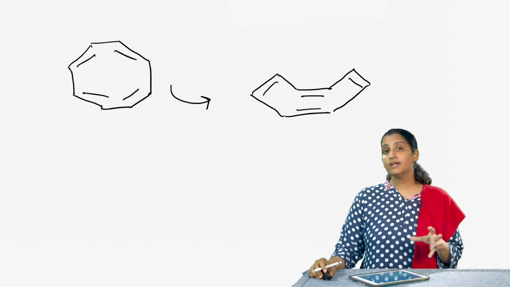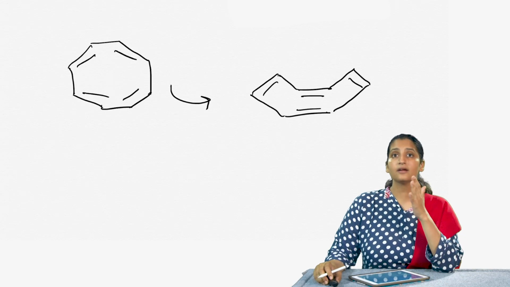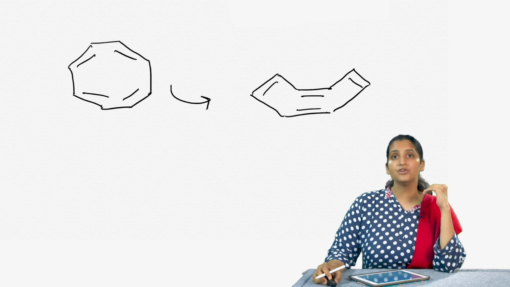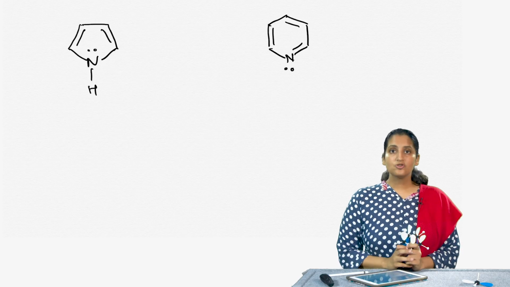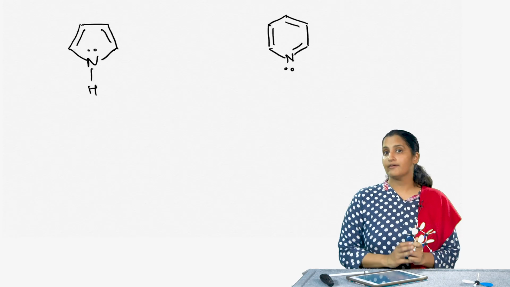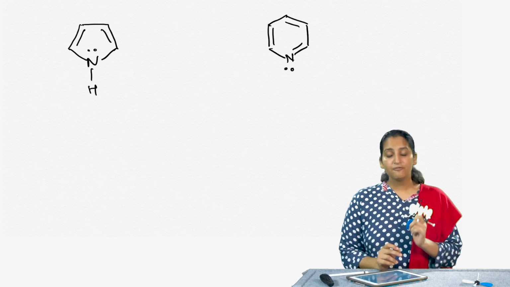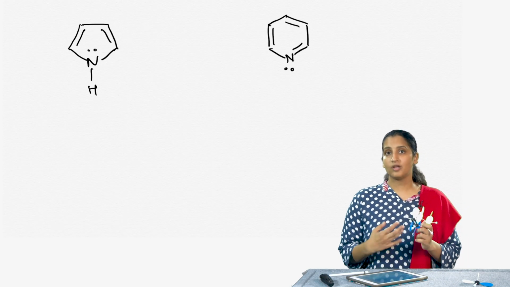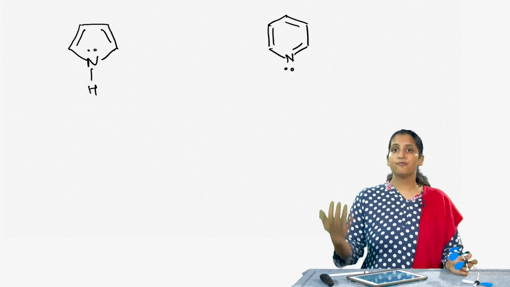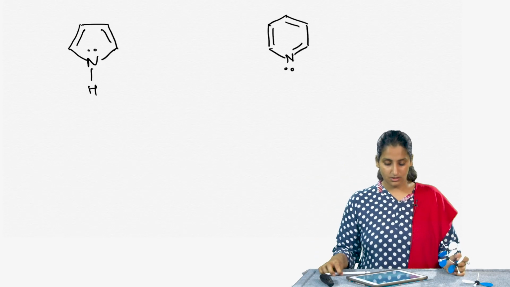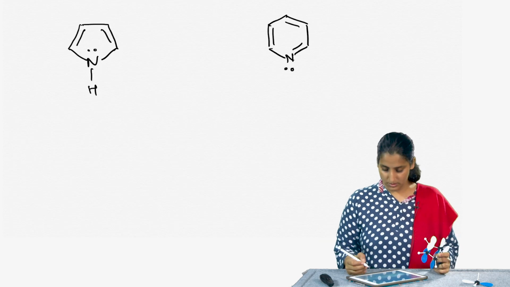So, in order to decide if a molecule is aromatic, non-aromatic or anti-aromatic, we need to look at each one of these criteria very carefully and see if they are being followed or not. The next two molecules that we want to talk about are really heterocyclic molecules. The first one is pyrrole and the next one is pyridine. In fact, we have talked about these molecules when we thought about which nitrogen, in the case of the pyrrole ring versus the pyridine ring, can really function as a base and attack in an acid-base reaction. So, now let us look at whether aromaticity can explain this reactivity of these two molecules.